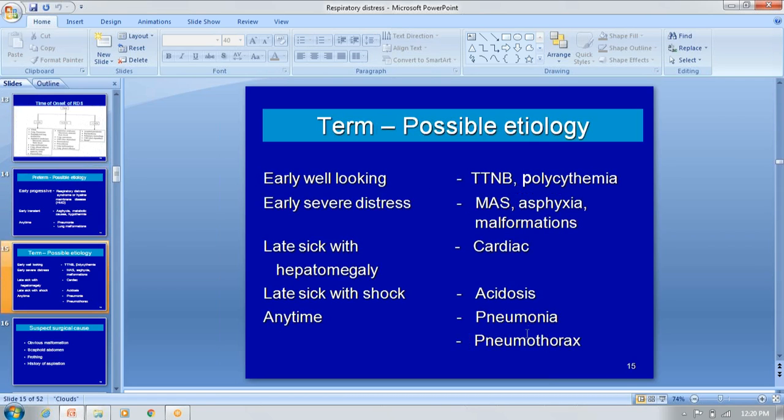So for the term baby, possible conditions are: if the baby is well on appearance and active, you think of TTNB.